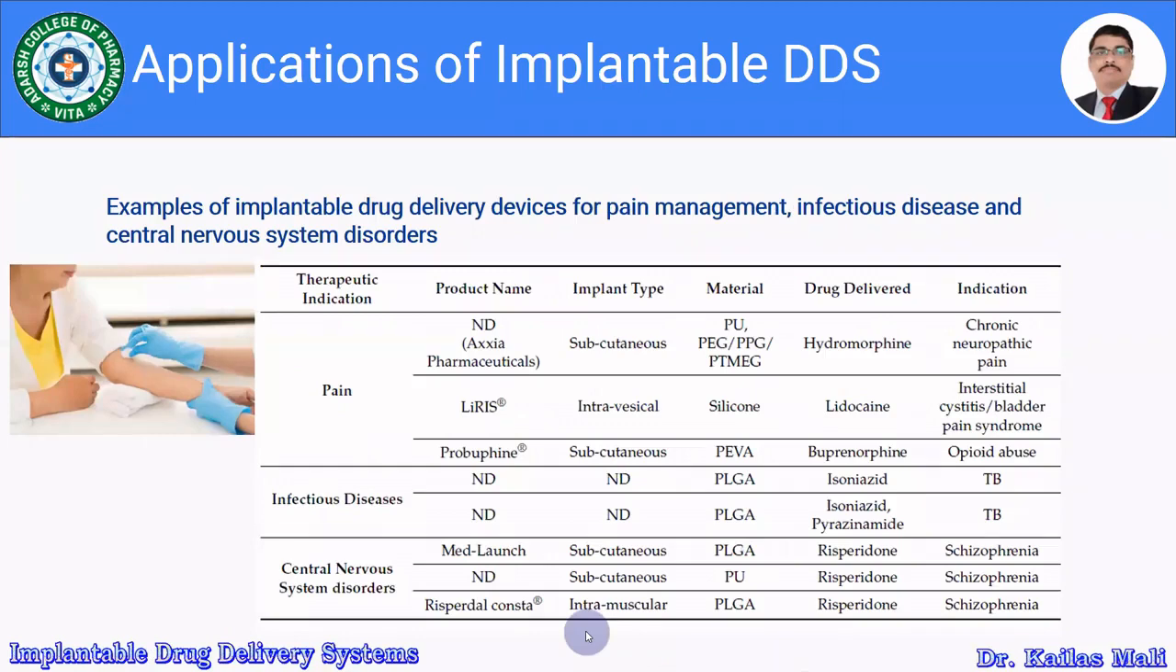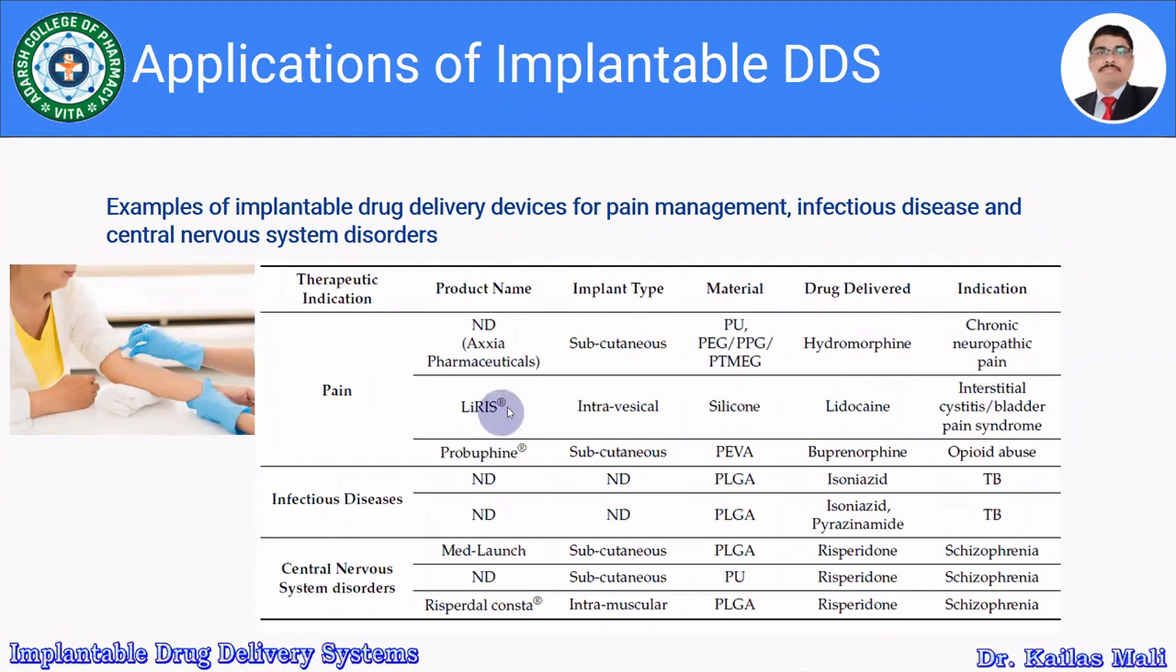So on this slide, we are going to discuss the examples of implantable drug delivery devices for pain management, infectious diseases, and central nervous system disorders. For example, for pain management, there is a product whose name is not disclosed yet. The implant type is subcutaneous, manufactured using polymers like polyurethane, polyethylene glycol, PPG, and PTMEG, which contains the drug hydromorphone and is widely used for chronic neuropathic pain.